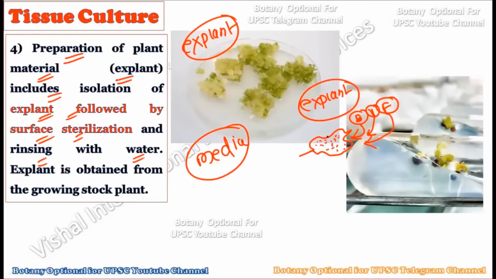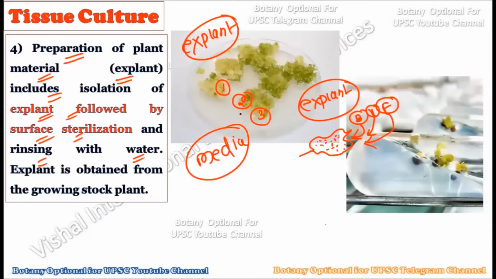Now from this point you will come to know why the process of sterilization is so involved in plant tissue culture, because everything we do in plant tissue culture, we have to sterilize. You have to sterilize the glasswares, the media, and the explant. So everything is required in a sterilized form. Why?